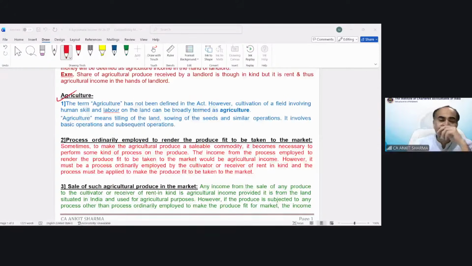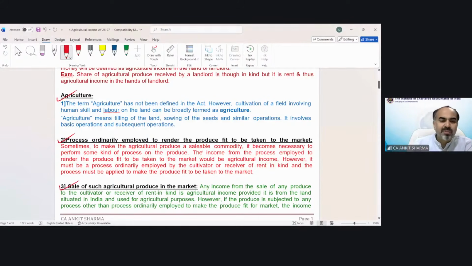So the process of making any product marketable, those activities will also form part of agricultural income. So production of agricultural produce is not the only activity which would be considered as agricultural operation. After harvesting, the sorting, cutting, and other processes all become part of making that product saleable, packing, etc. So those activities will also form part of agricultural income. You can go through it.